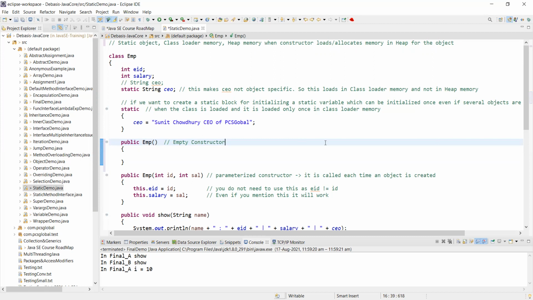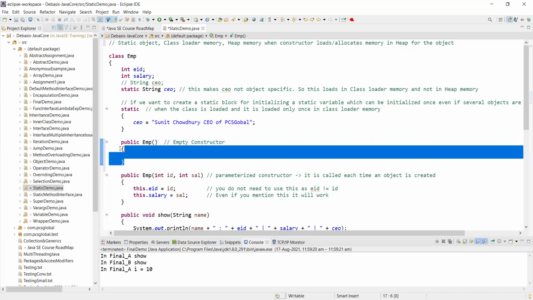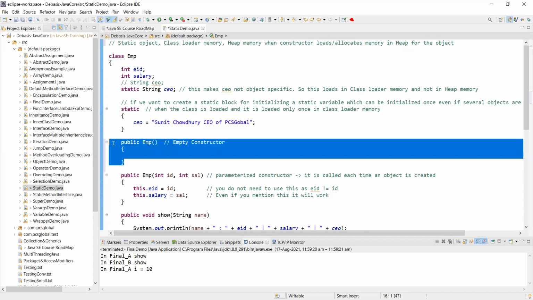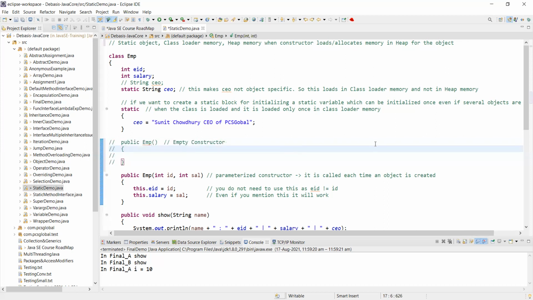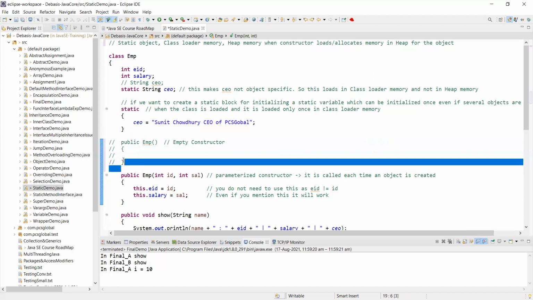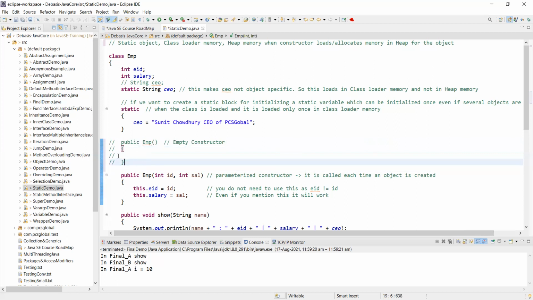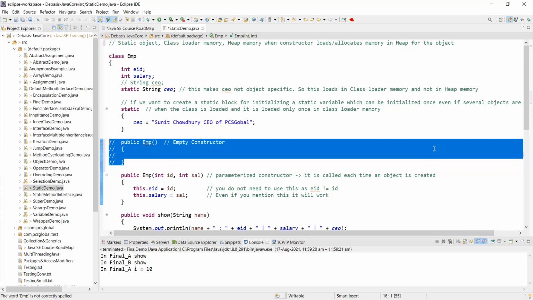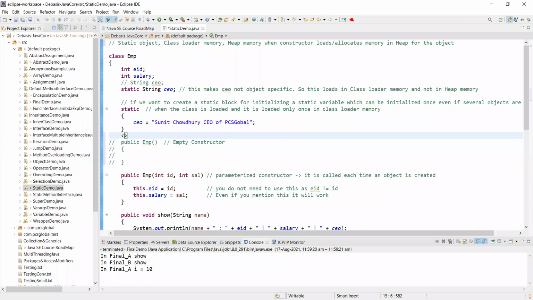Initially my code didn't have any, let's say I'm commenting it out. You know how to comment it out? Let's say the entire block, you want to comment it out. It's a feature of the IDE, which is Eclipse. You highlight it using the mouse and then press Control and the slash key.